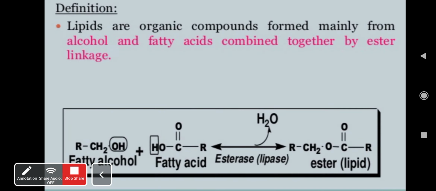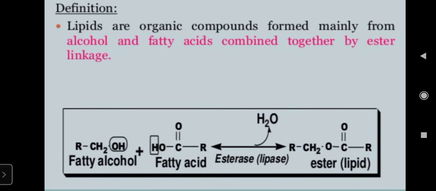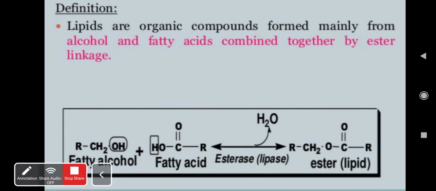If you try to define, lipids are organic compounds formed mainly from alcohol and fatty acids combined together by ester linkage. That's what we saw in the last slide.